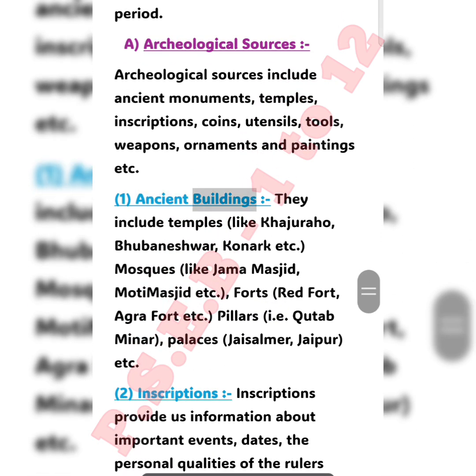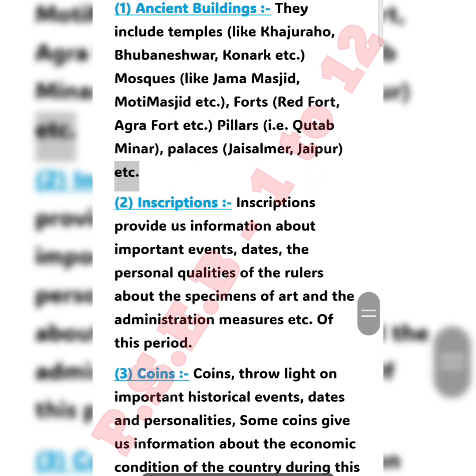1. Ancient buildings. They include temples, like Khajuraho, Bhubaneswar, Konark, etc. Mosques, like Jama Masjid, Moti Masjid, etc. Forts, Red Fort, Agra Fort, etc. Pillars, i.e. Qutub Minar, palaces, Jaisalmer, Jaipur, etc.